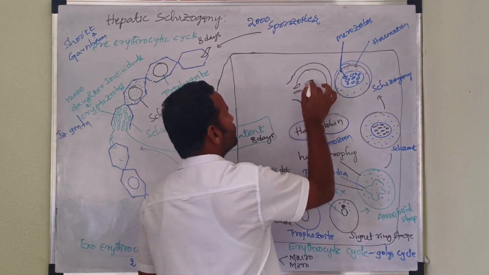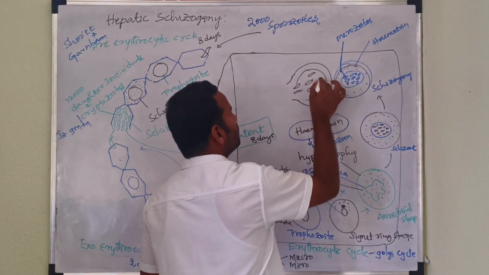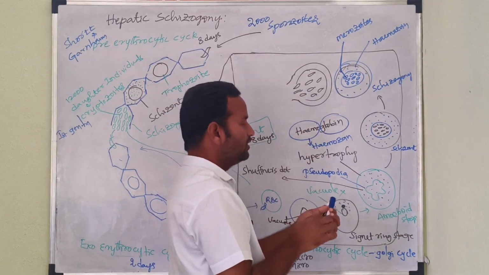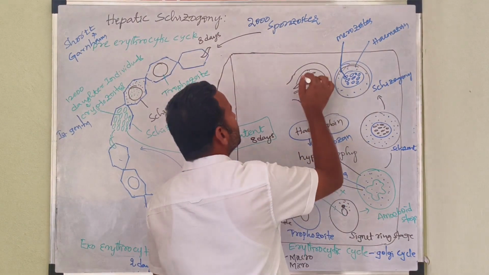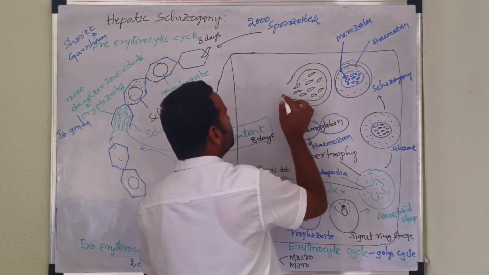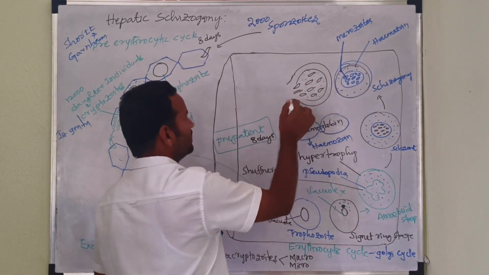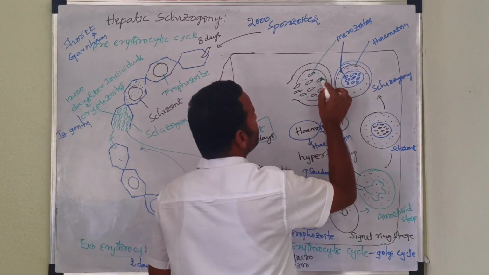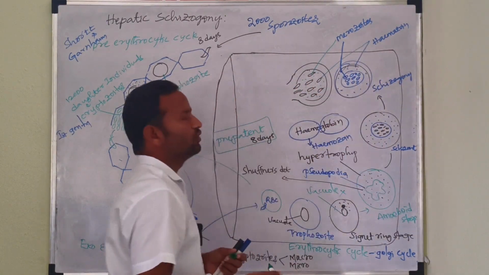Then 12 to 24 merozoites, along with hemozoin, are released into the blood. Now there are merozoites, and you know very well this is also hemozoin products.